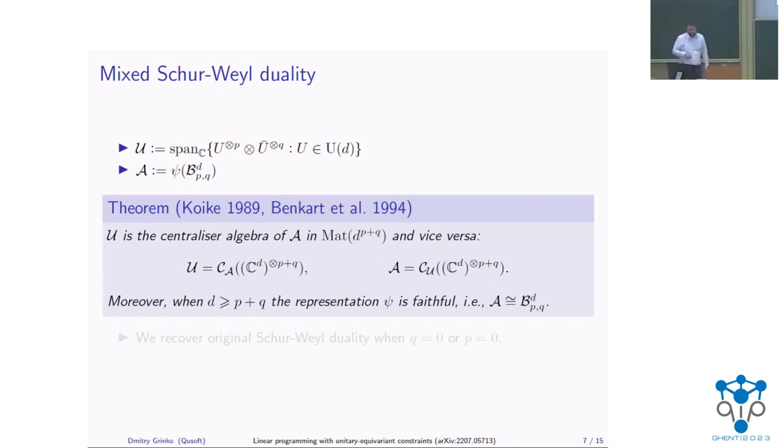And the statement is that U is a centralizer of the algebra A and vice versa. Also, when the local dimension is big enough, this representation is faithful, meaning that you can really think about this matrix algebra as being isomorphic to the Walled Brauer algebra. So we recover the original Schur-Weyl duality if we set Q equals 0, P equals 0.